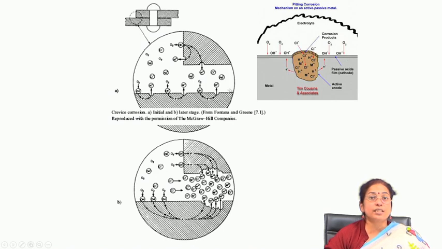This is the shielded region, and this is the unshielded region. In the unshielded region there is a lot of protective film formation, but in the shielded region there is local breakdown of the passive film, so there is more attack of the exposed surface, corrosion of that surface, and metal ion generation, but there is depletion of oxygen because of differential aeration cell formation.